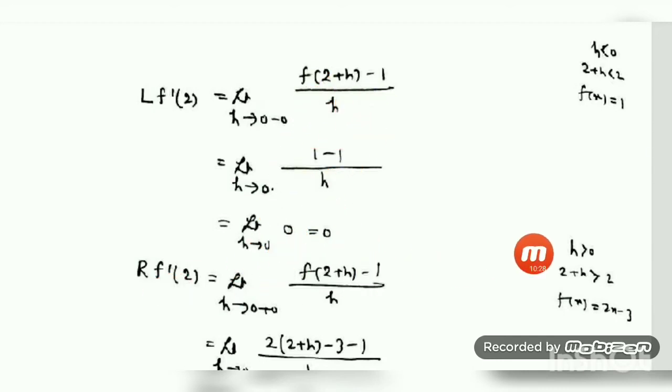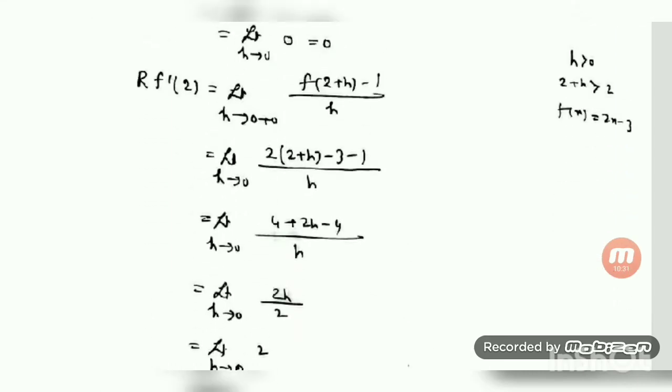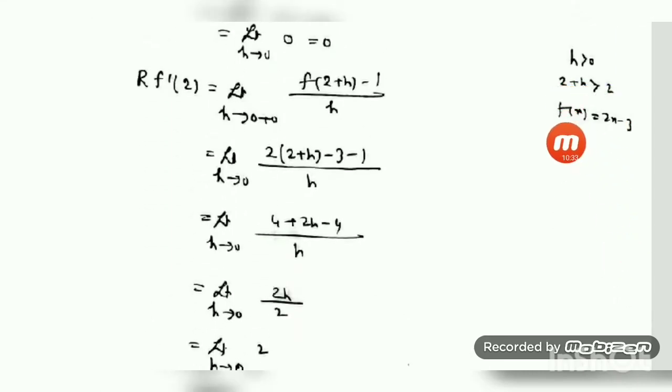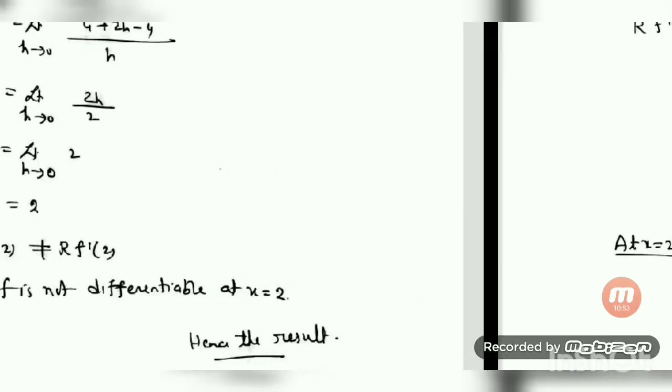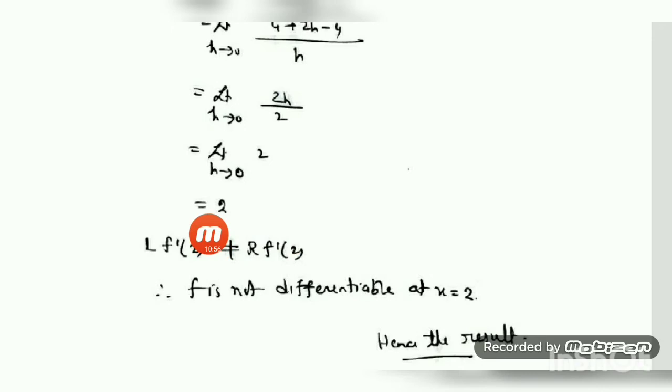Now for the right hand derivative, h tends to 0 plus, h is greater than 0. So 2 plus h is greater than 2. For x greater than 2, our function is defined by 2x minus 3. So it will be 2 into 2 plus h minus 3, because our aim is to get 2 plus h. After this, we just do the simplification. 4 plus twice h minus 4, that is twice h by h, which is equal to 2. That means we have got the value of the limit equal to 2. So here we have seen that the left hand limit is not equal to the right hand limit, that is, f is not differentiable at the point x equal to 2.